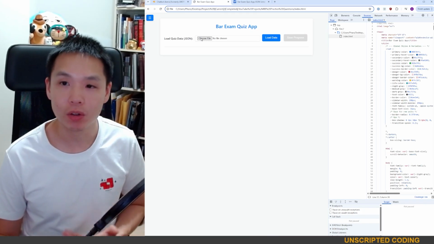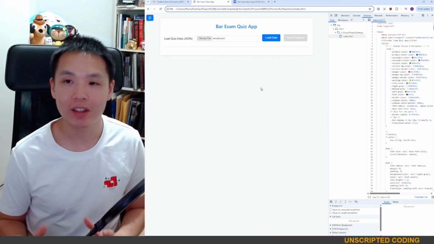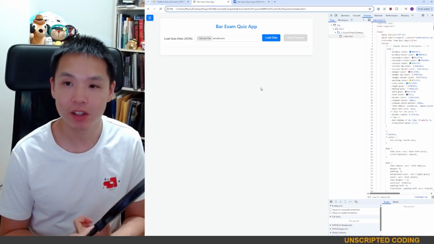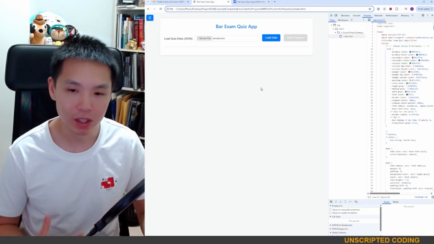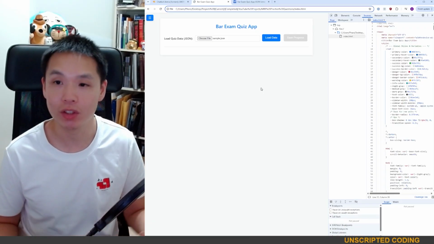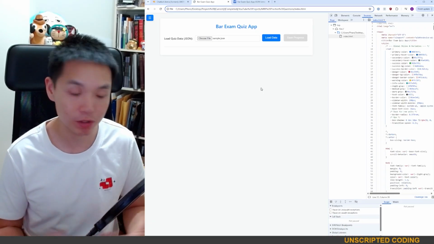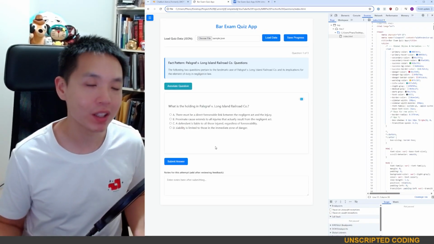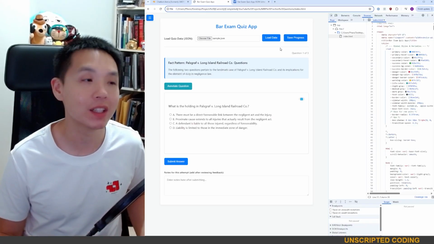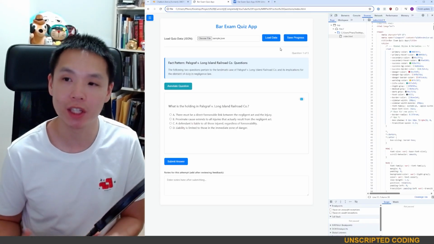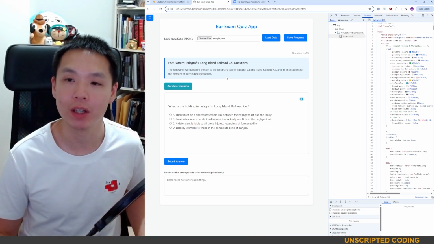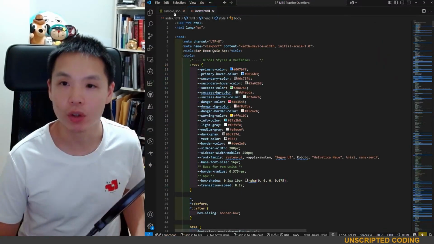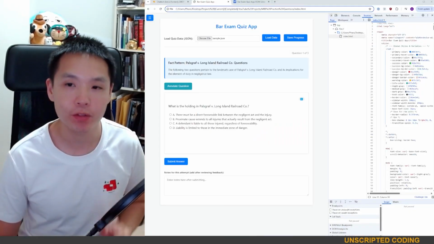Now, first of all, loading JSON data. This is not the ideal mechanism. On one hand, I like that you can load up JSON files so other people can kind of provide their own and potentially use different styles or different exams entirely to load the data. To have it save progress every time manually is kind of dumb. So one of the things I would change is have it automatically save over time. But that will depend a little bit on my creation of many more questions. So I left that alone.